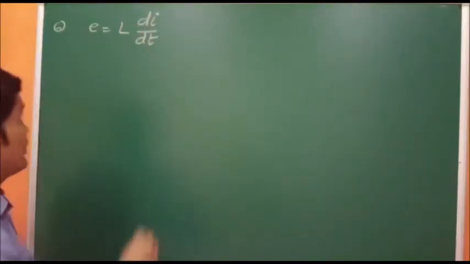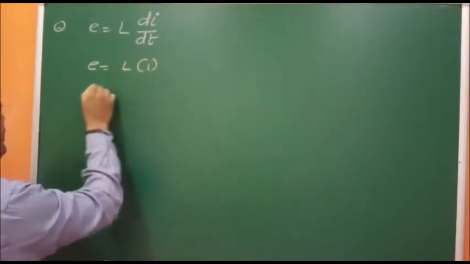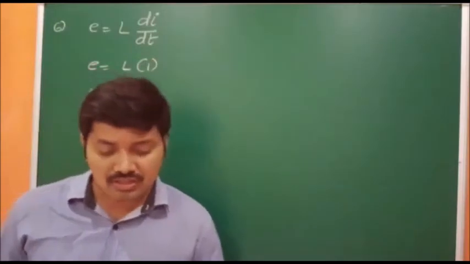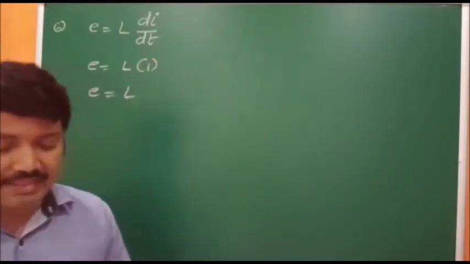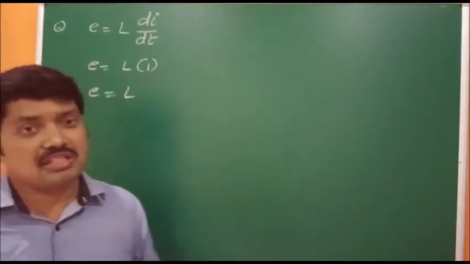Unity means that is 1. So E is equal to L into 1. Then what is this one? That is nothing but L. L into 1 is L. So what is that? That is self-inductance, coefficient of self-induction. So fourth option is correct.